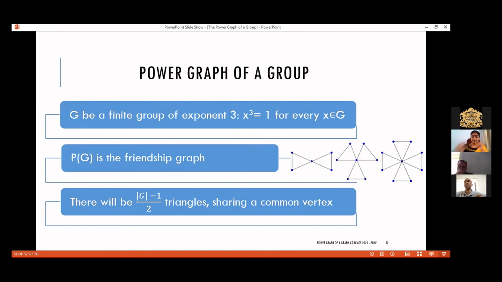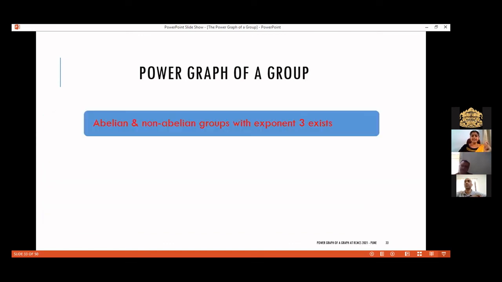But the thing is that there are abelian and non-abelian groups with exponent 3. We can have examples of abelian groups having exponent 3; 1, omega, omega squared itself serves. And we can have examples of non-abelian groups which also have exponent 3. And we know that an abelian group can never be isomorphic to a non-abelian group.